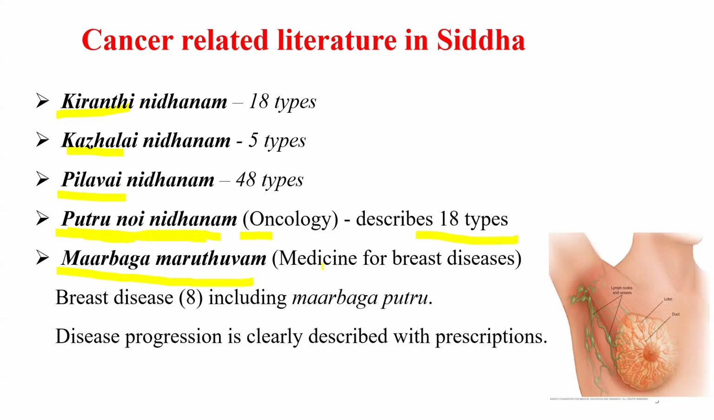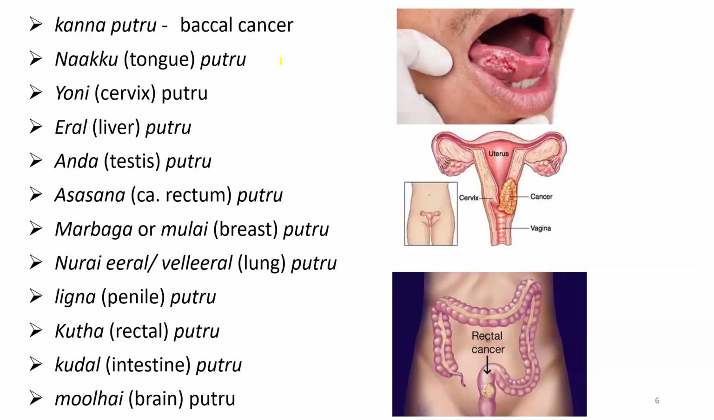Marbaka Marthu means medicine for breast disease. It described 8 types of diseases seen in the breast, like cyst. It also clearly describes the disease progression: how it starts, how it spreads to lymphatic channels, and later how the ulcer forms, along with some medications. Among all the traditional medicines available worldwide, only traditional Siddha medicine has a deeper understanding of cancer. Further, the Siddha literature talks about organ specific cancers.